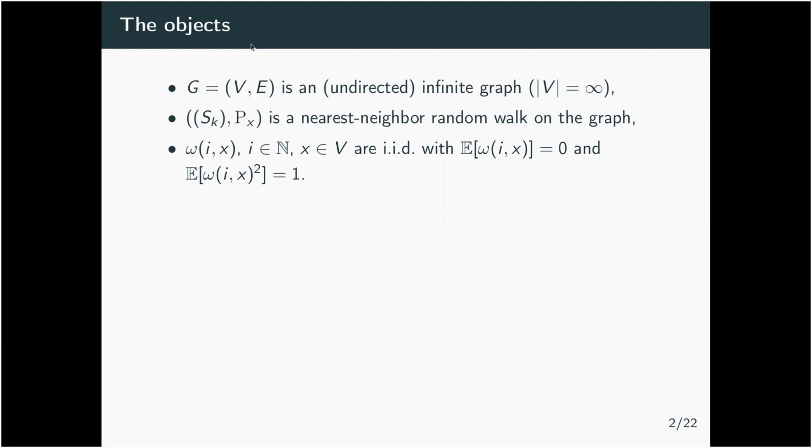We will also give ourselves a set of random variables denoted by omega_i(x). They are defined all over the vertices, all over the x's in V, and they change at each time i. So each time the time changes, we resample all the variables all over the graph. We assume them to be centered and also to have variance 1.